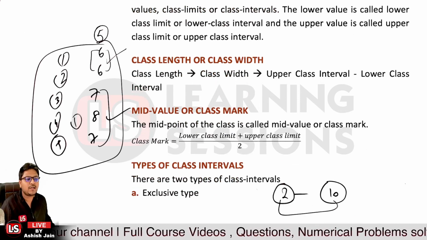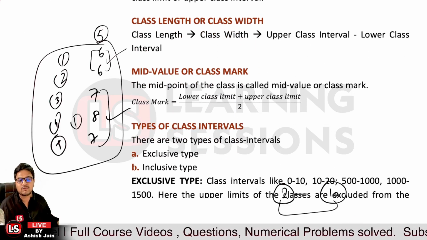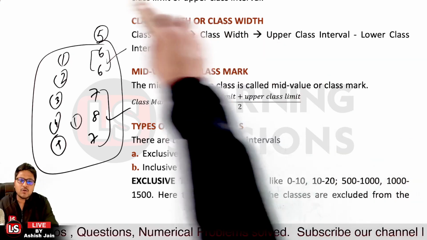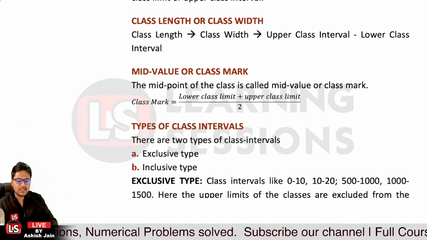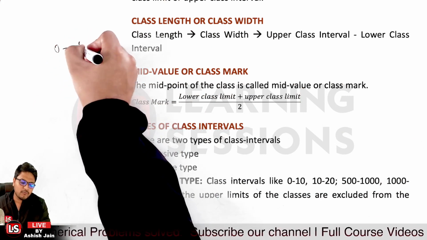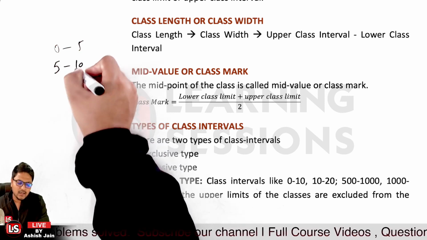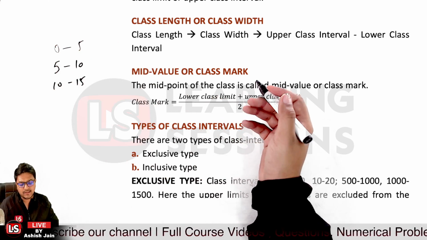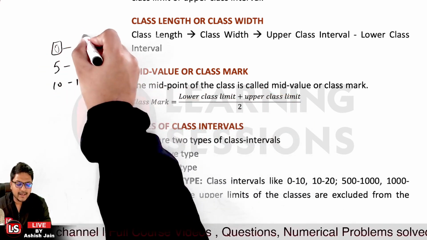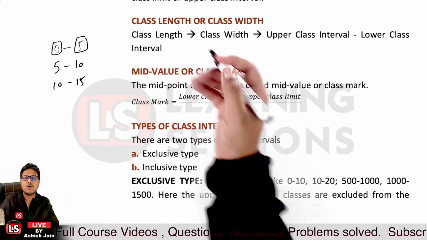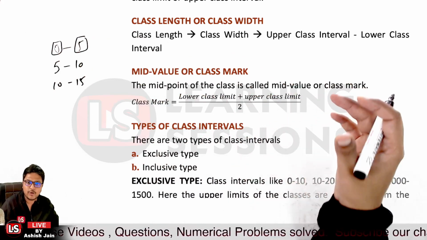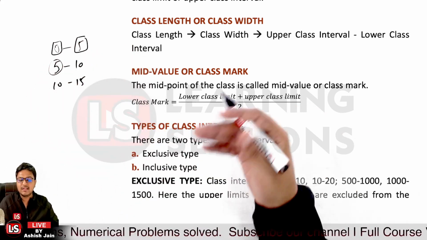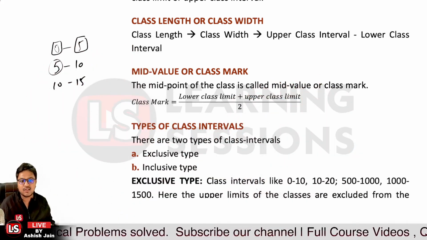Then after that it's related to types of class intervals. There can be two types: the exclusive type and the inclusive type. When we talk about the exclusive type, let me tell you, suppose we have the intervals from 0 to 5, then 5 to 10, and then 10 to 15. Here the upper class interval is excluded, and it is covered as the lower class interval of the next class. That's the exclusive type.